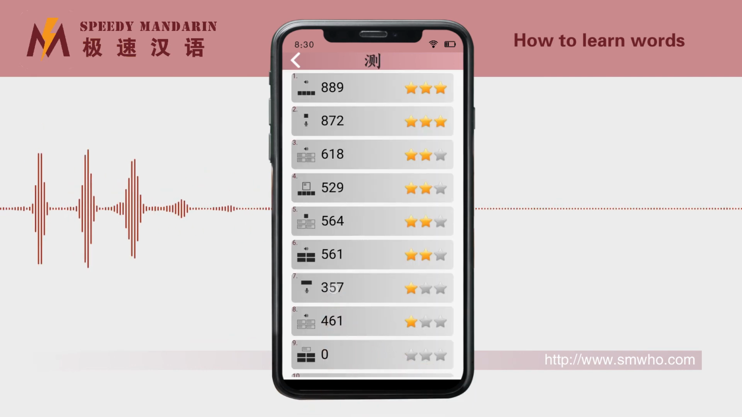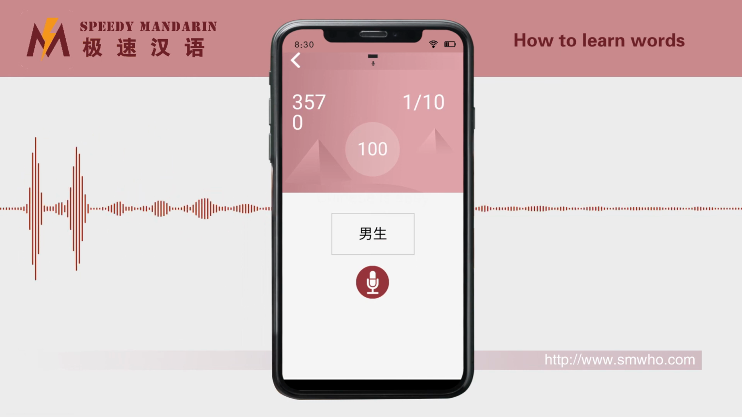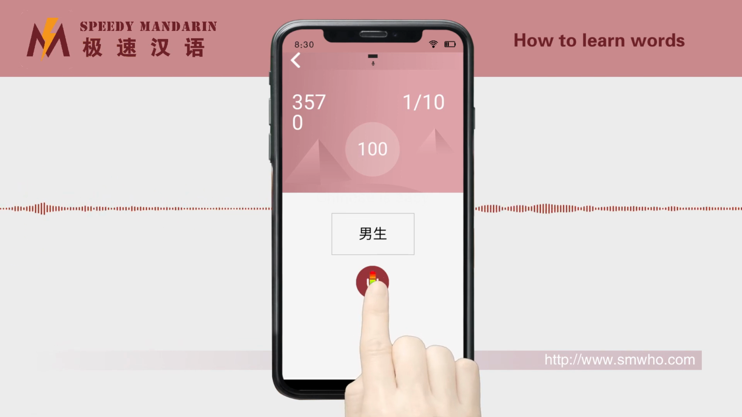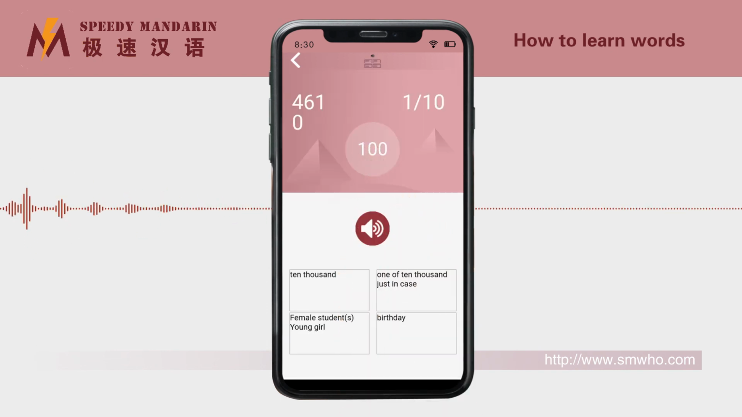Test 7 is reading. This test is a little different from other test scoring methods. It is obtained by multiplying the remaining time and the score of voice evaluation, so it needs to be read accurately and quickly. Test 8 is to listen to the sound and find the right meaning.